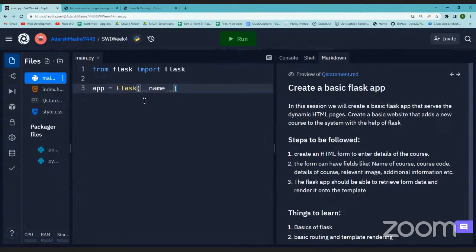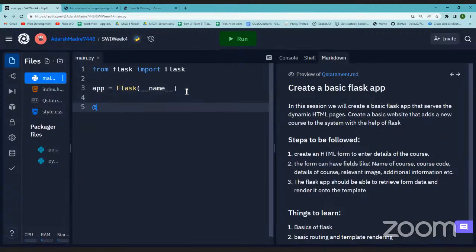The dunder variable name refers to what file you are working with, right? Here we are working with main.py, so it makes this main.py your Flask application. This is what is required here.